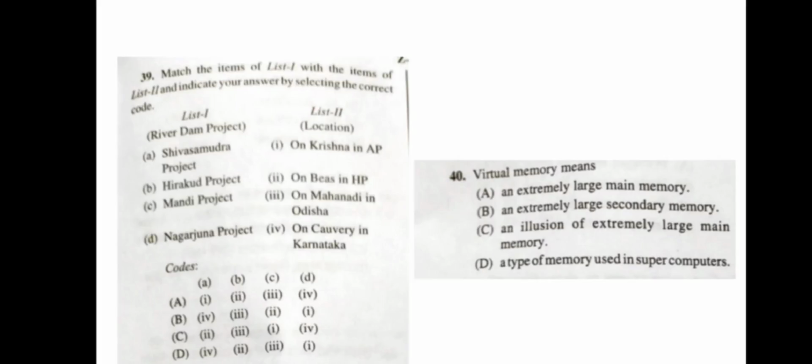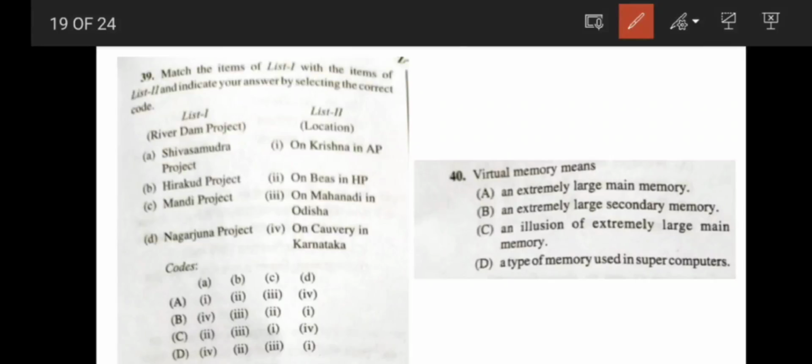Okay. Now coming to the next question. Match the following list. Ship Samudra project. Okay, it is situated on Kaveri river. Hirakud. So A will match with 4. So the correct answer is option D. You don't need to read all the options. Just if you know any one of them, you can easily answer this kind of questions. Hirakud project on river Mahanadi, Mandi project on Beas, and Nagarjuna project on Krishna river. Next, a virtual memory means an illusion of extremely large main memory.